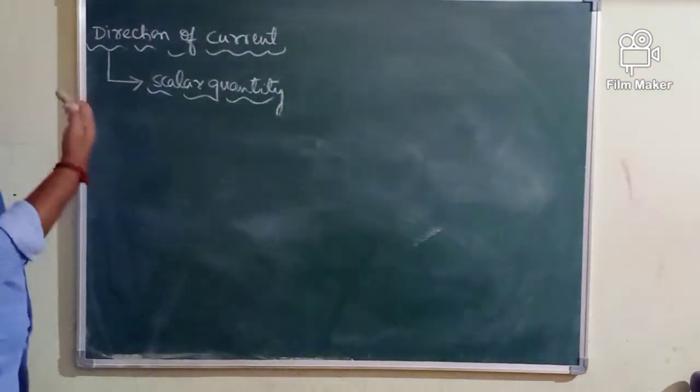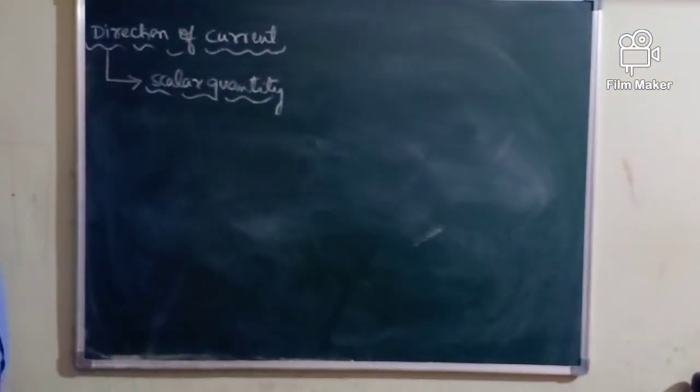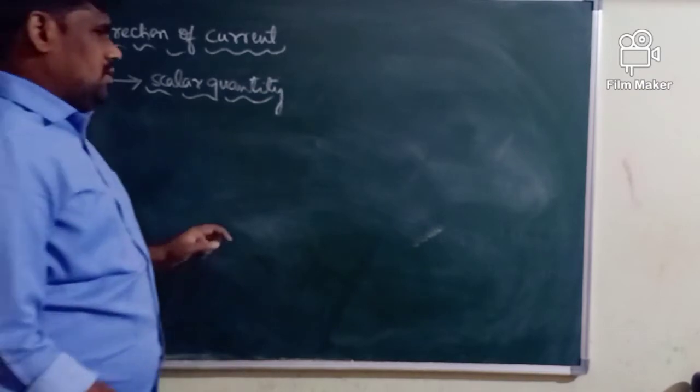Let me take one simple example to understand the direction of a current here.